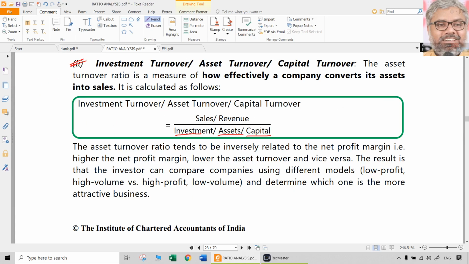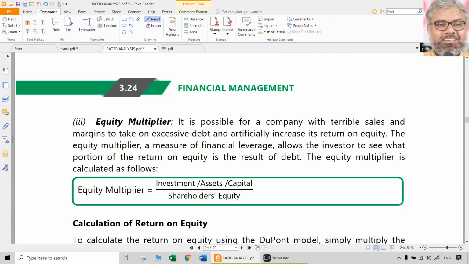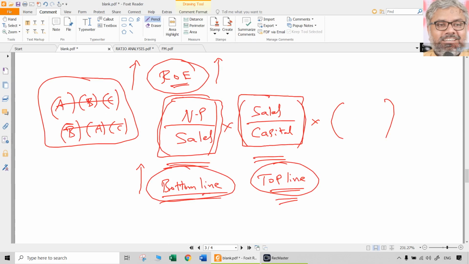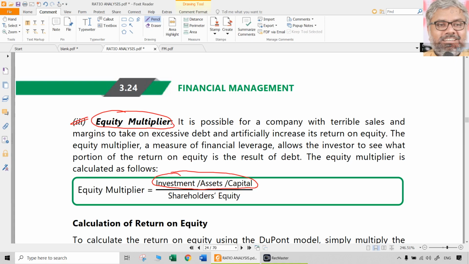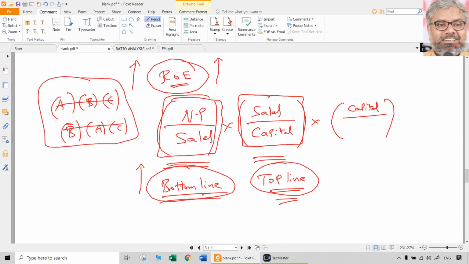And the third one is about the equity multiplier. This is just a continuation of this formula. So what is this equity multiplier? Equity multiplier has as numerator the same thing that we took as denominator earlier. Since we took capital as the denominator earlier, now let us take capital as numerator here. Capital means total capital employed. In that, how much is the shareholders' equity, or equity shareholders' funds, we can call it. Usually when we say return on equity, we are talking about only equity shareholders. So let us call this equity shareholders' funds, which is nothing but equity share capital plus reserves and surplus.